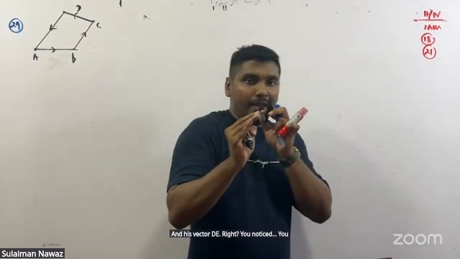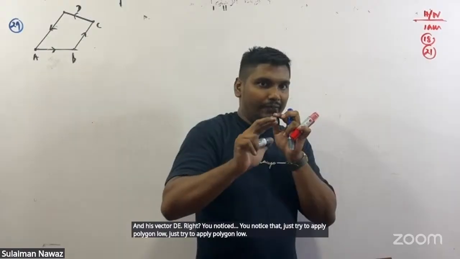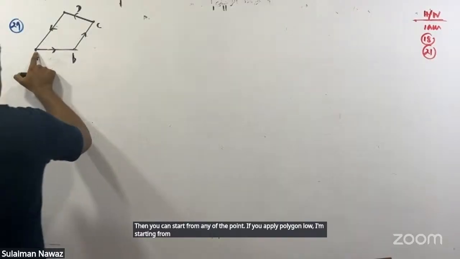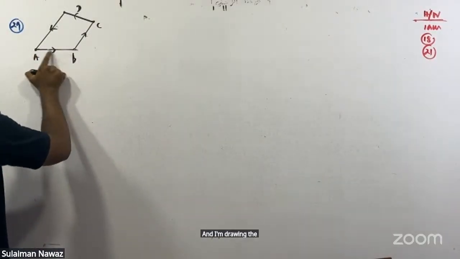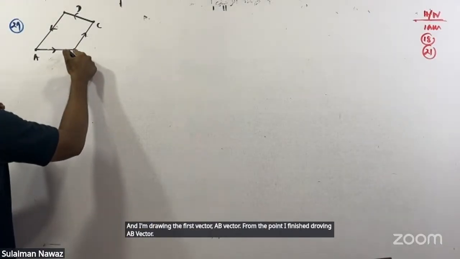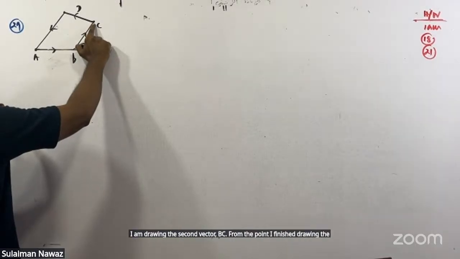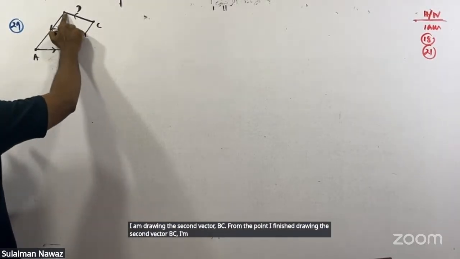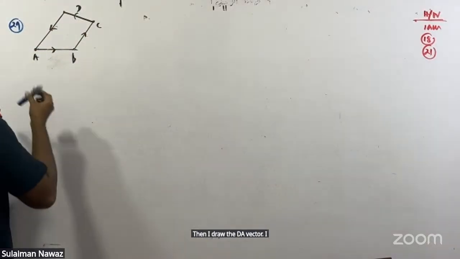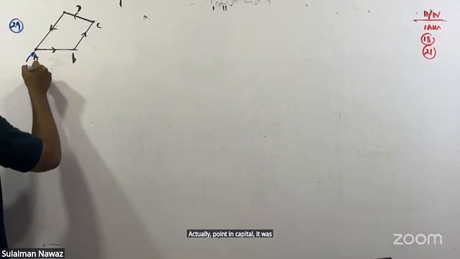Just try to apply polygon law, then you can start from any of the points. If you apply polygon law, I'm starting from, let's say, point E and I'm drawing the first vector, AB vector. From the point I finished drawing AB vector, I'm drawing the second vector BC. From the point I finished drawing BC, I'm drawing CD vector. Then I draw the DA vector. I started drawing the vectors from point E. Actually, point E was my initial point.